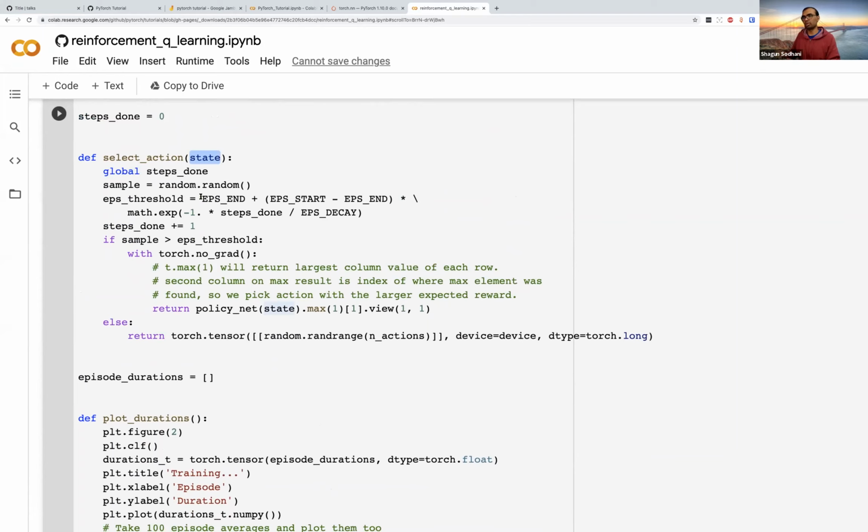Again, I'm not going into the details of what epsilon greedy is, and this part is not very PyTorch specific. You do see some constructs like torch.tensor and so on, but now you understand what torch.tensor does. It takes a list and converts it into a tensor.